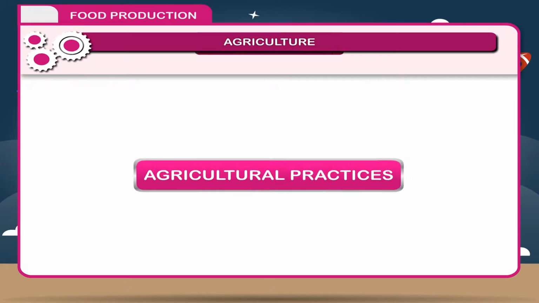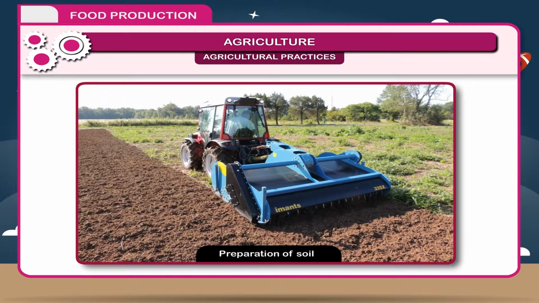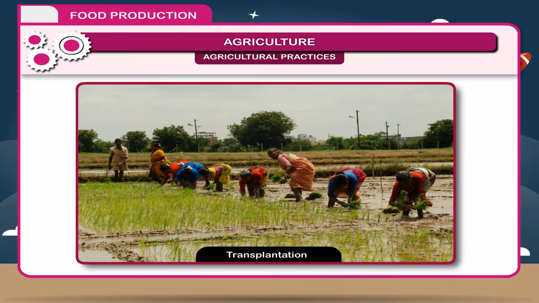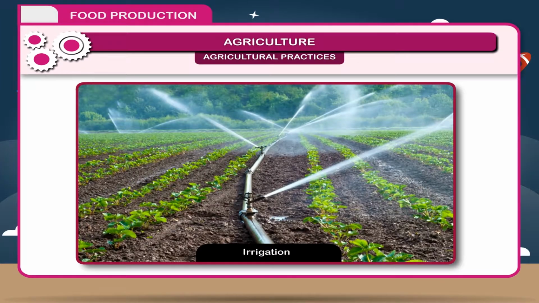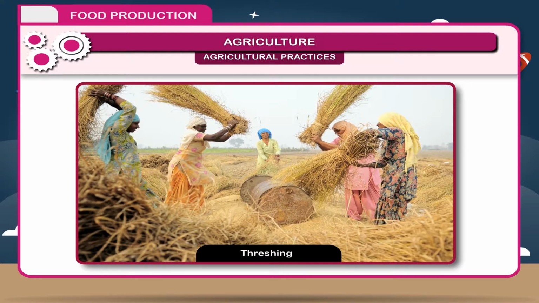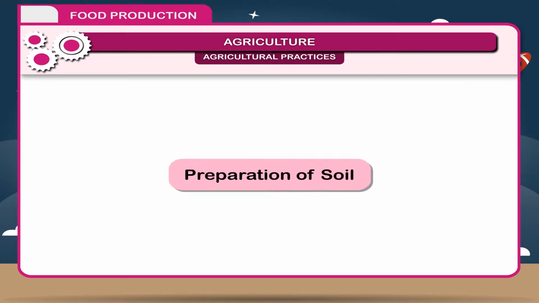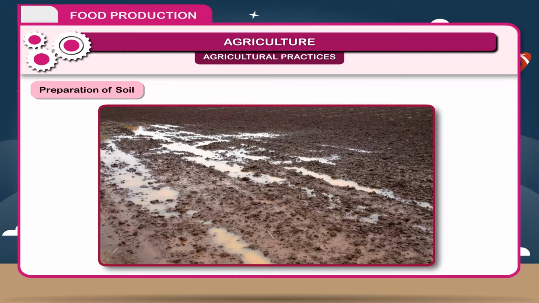Agricultural practices. The process of farming is completed through these steps: preparation of soil, sowing, transplantation, adding manures and fertilizers, irrigation, weeding, harvesting, threshing, winnowing, storage. Preparation of soil. This is the first step of farming through which soil is made suitable for sowing. The soil particles should be loose to get enough air and moisture.